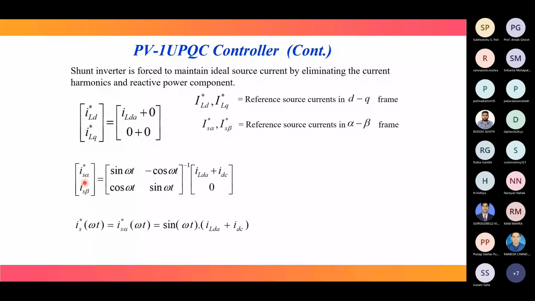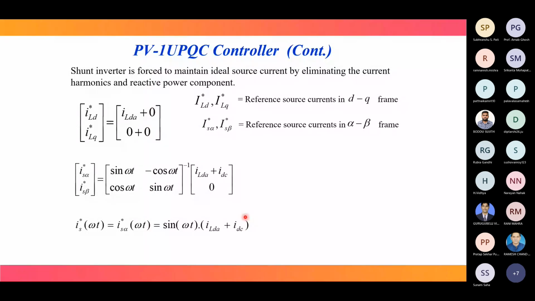In this way, we have found our reference signal. The reference signal and sensed signal are compared in the hysteresis current controller for generating the switching signal. How? This block diagram we'll see later on.